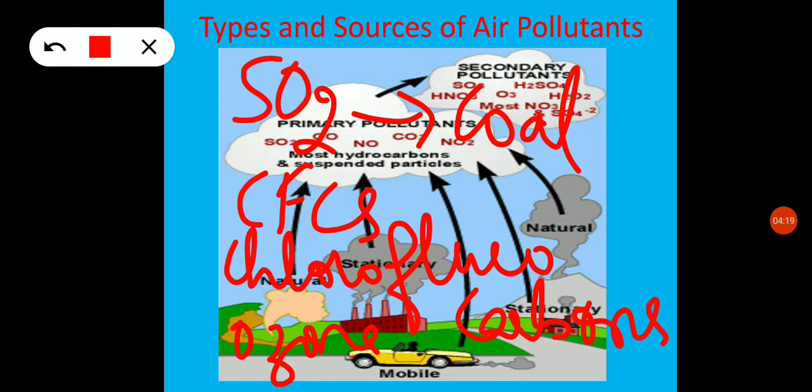Power plants also produce tiny ash particles, and these ash particles also pollute the atmosphere. So these are all the air pollutants which cause air pollution. Clear?